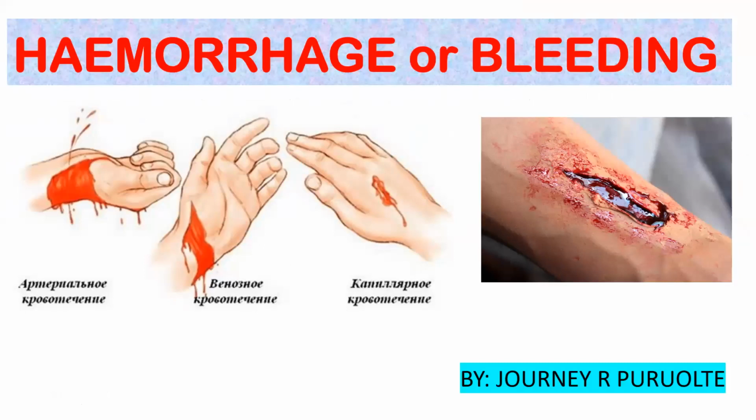Okay, Jivan, can you please tell me the types of hemorrhage? Yes, ma'am. Arterial bleeding, venous bleeding, capillary bleeding. Okay, so tell me the differences between arterial bleeding and venous bleeding. In arterial bleeding, the blood spurts, and in venous bleeding, it does not spurt.